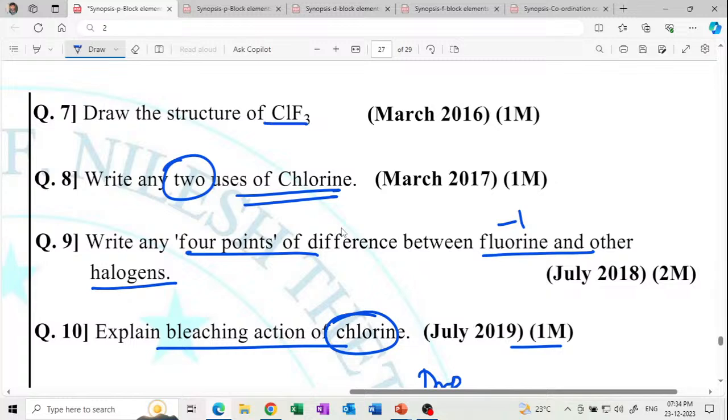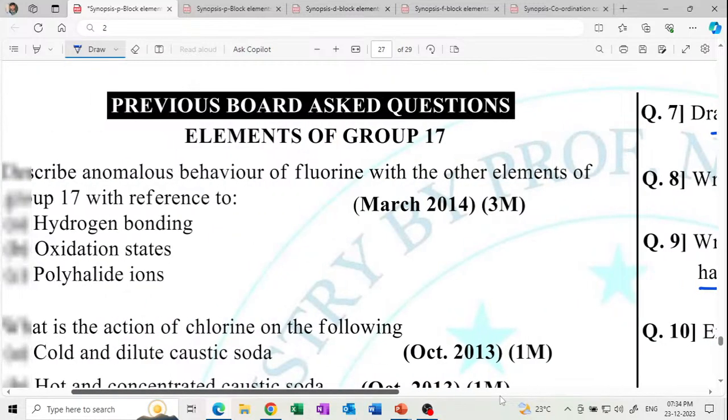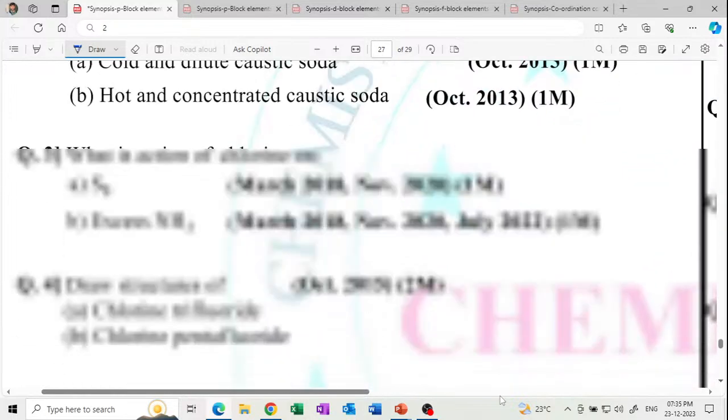Draw the structure of ClF3. It contains 2 lone pairs. Get it? And what is the shape? It is a T shape. Draw the T shape structure. ClF3 has a T shape. Get it? T shape structure of ClF3.